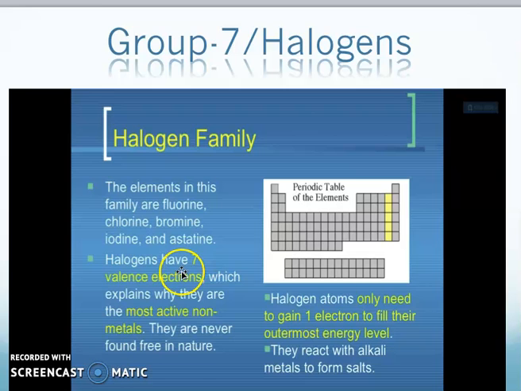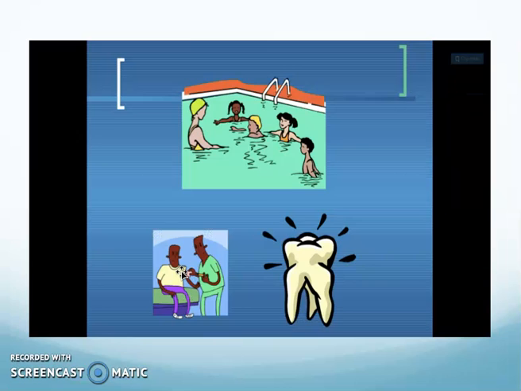For example, sodium reacts with chlorine. Chlorine is from the halogens and sodium is from group 1, and they make table salt, NaCl. Different salts are formed when halogens bond with other elements.